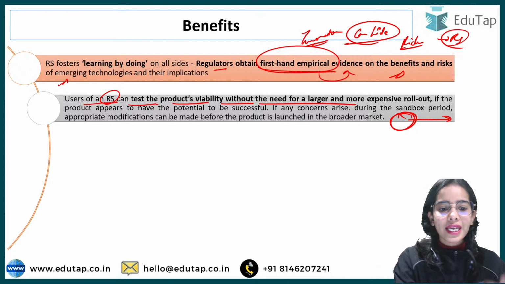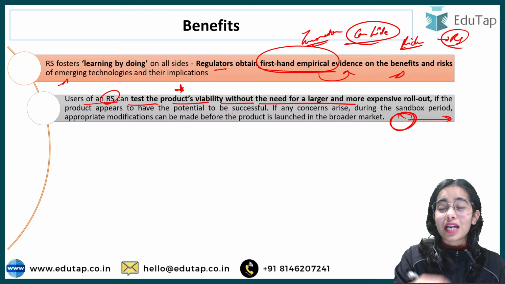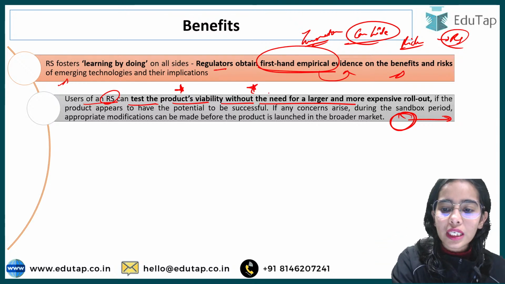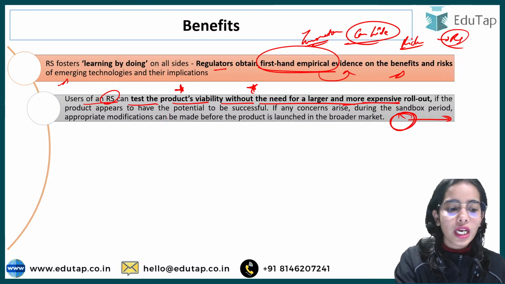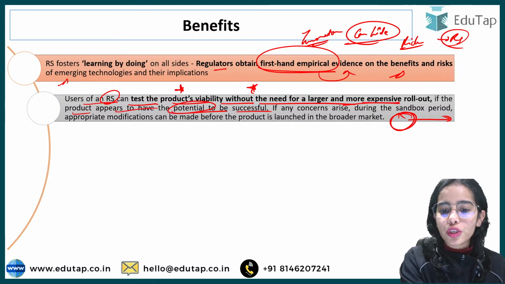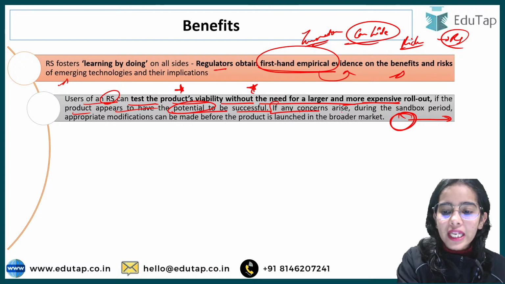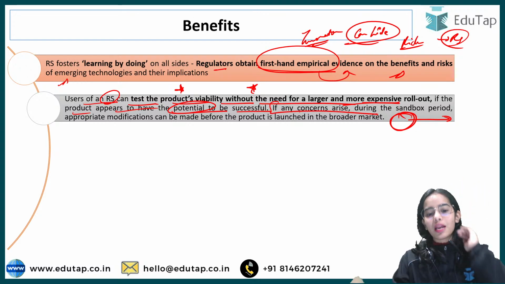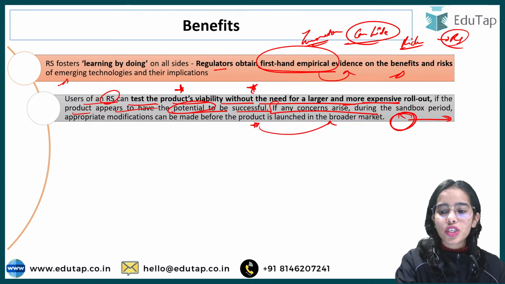So users can test the product's viability, whether it is actually beneficial and going to earn profits, without the need for a larger and more expensive rollout, if the product appears to have the potential to be successful. And if any concerns arise during the sandbox period, appropriate modifications can be made before the product is launched in the broader market.